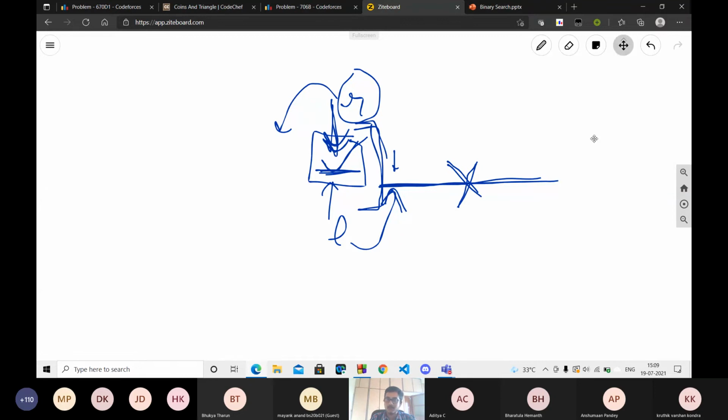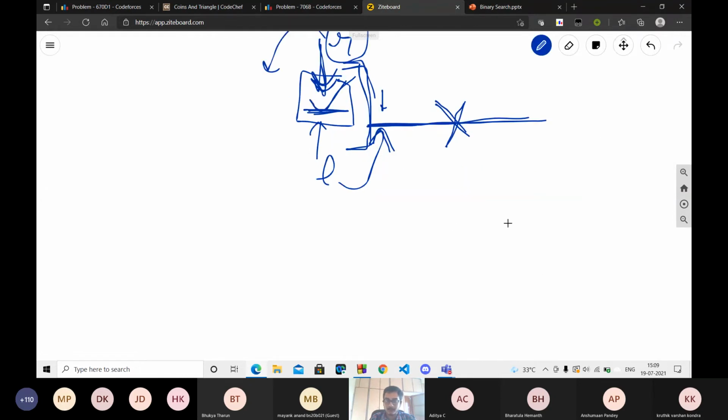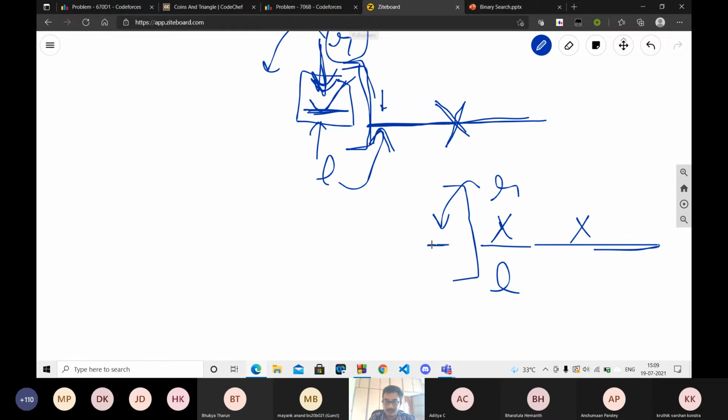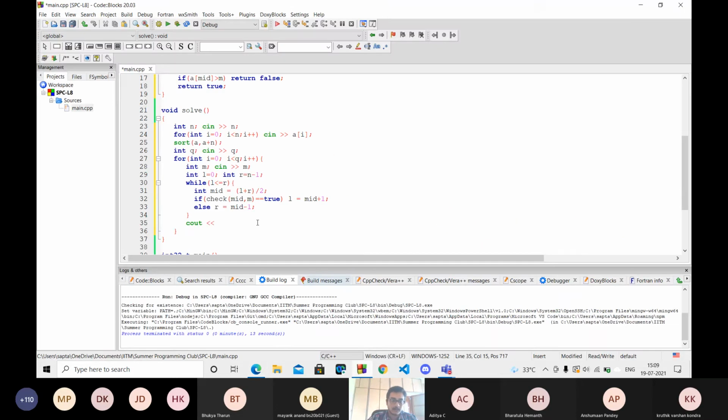Or else, if this element had returned false, then what would have happened? Then R would go to the left, L would have stayed here. I know that this is rejected because it had returned false, and all these are also rejected because these are greater than R. So still this is the greatest index which is less than or equal to m. This is rejected, all these are rejected. This is the greatest index which is less than or equal to m, which is still pointed by R. So I need to print R.